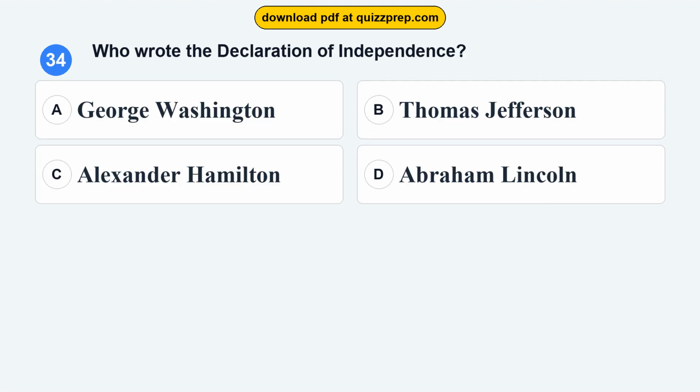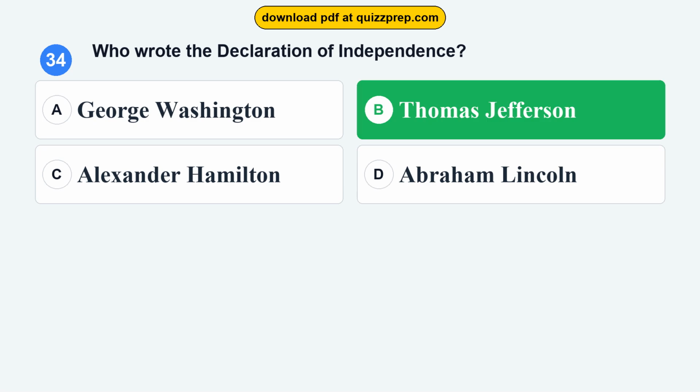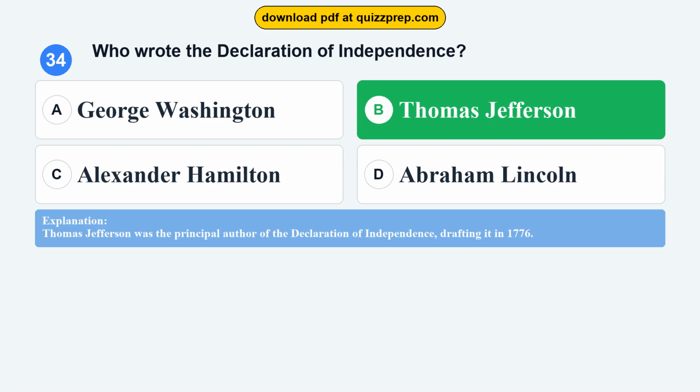Question 34. Who wrote the Declaration of Independence? Option A, George Washington. Option B, Thomas Jefferson. Option C, Alexander Hamilton. Option D, Abraham Lincoln. The correct answer is option B, Thomas Jefferson. Thomas Jefferson was the principal author of the Declaration of Independence, drafting it in 1776.